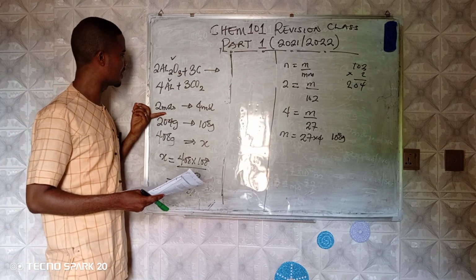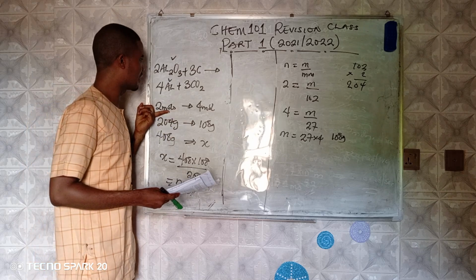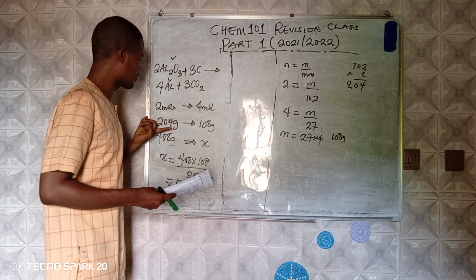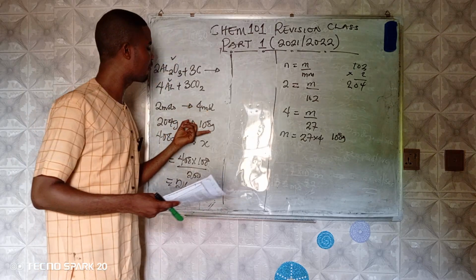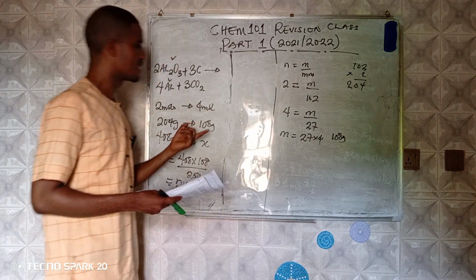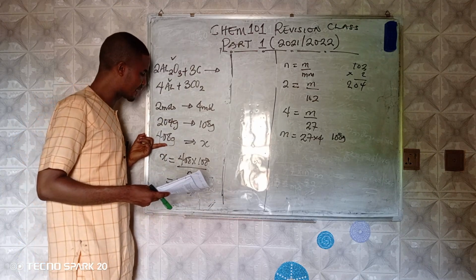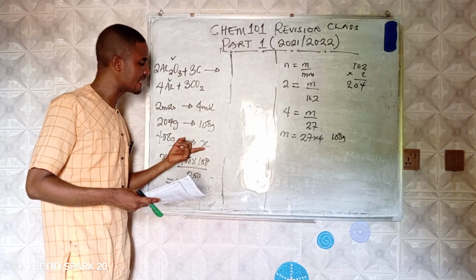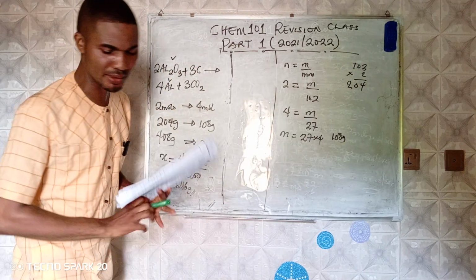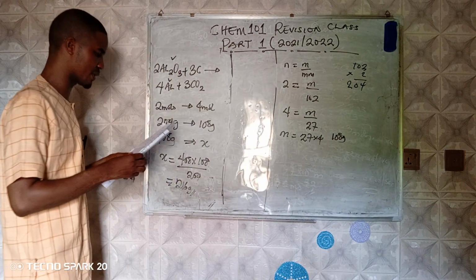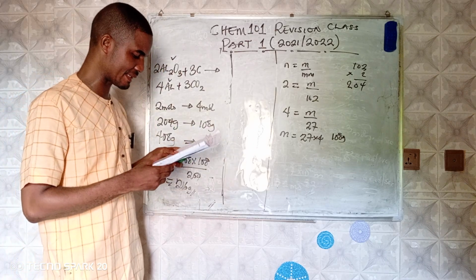So 2 moles of aluminum oxide produce 4 moles of aluminum metal. If there are 2 moles of aluminum oxide, the mass will become 204 grams. In 4 moles of aluminum metal, we have 108 grams mass. Using this formula, you're still seeing on the board there. So if they now give you 408 grams of aluminum oxide, how many grams of aluminum metal will be produced? This is what we call stoichiometry. So that is how to go about that question. That's question number 35. We move to question number 36.